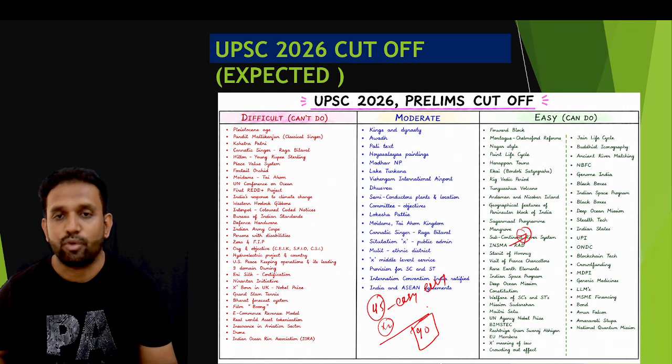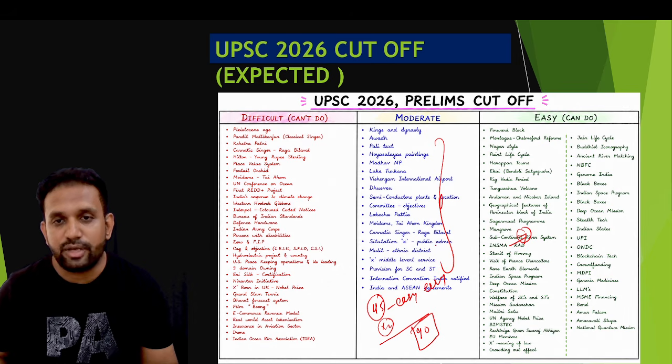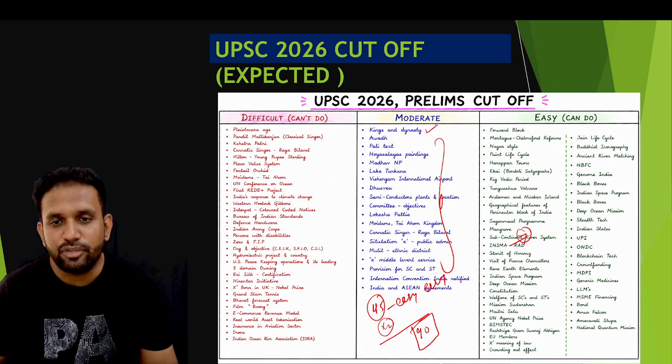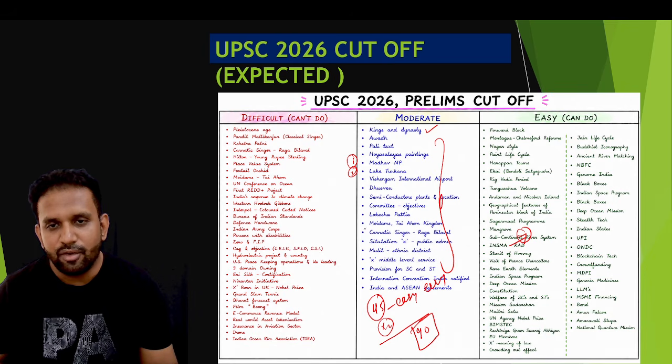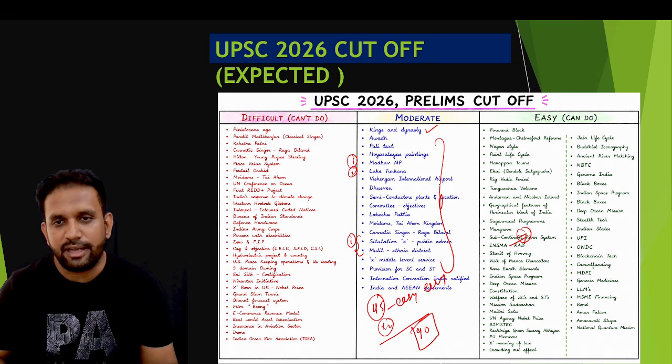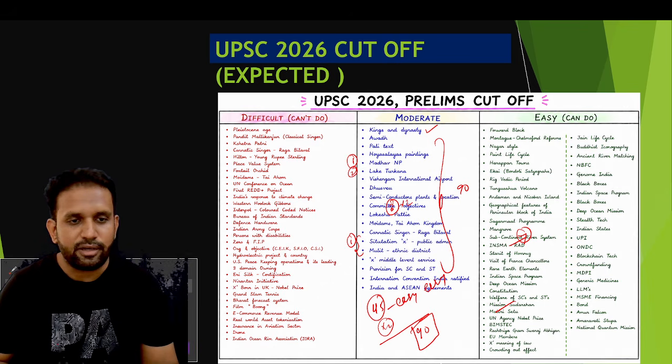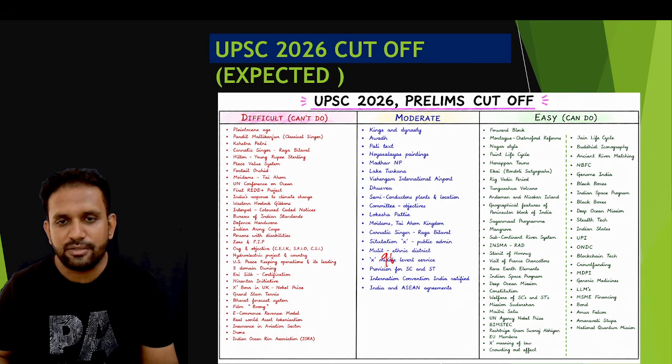Remember this point here, and these are the moderate ones. I am expecting that you will be able to do this one. Adding 1 here, I am expecting that you are able to do Lake Turkana, this is the second one. Then you are able to do some situation-based questions. Out of these, I am expecting that you might have done at least one. So this is 90 plus 6. 90 coming from here, and 6 because you are doing 3 questions, 3 into 2 is 6. So totally in easy and moderate you are able to get 96 marks.